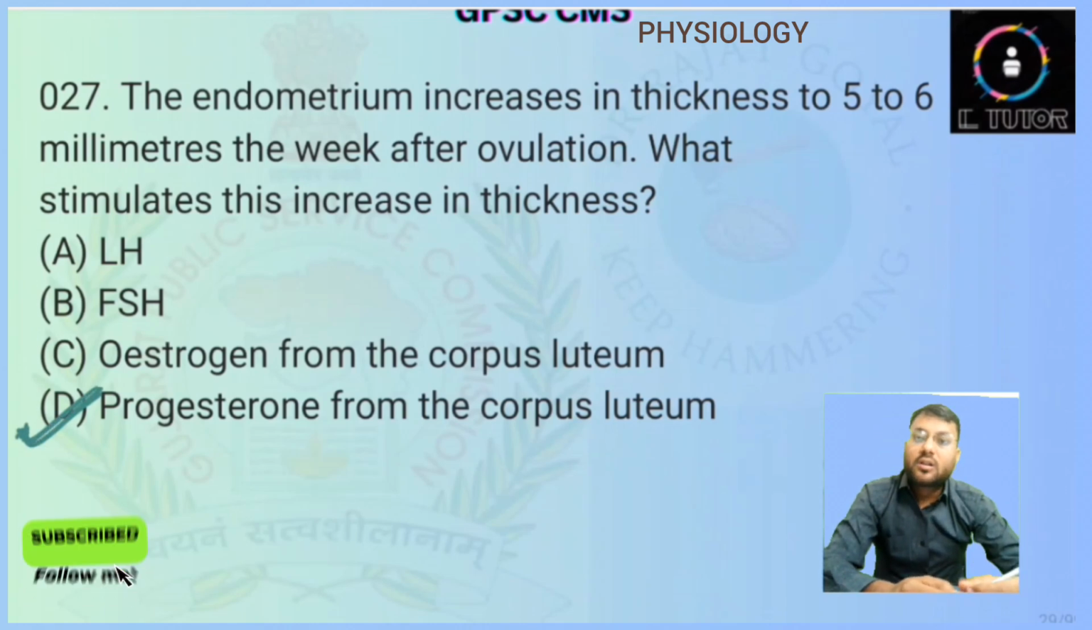Progesterone is the only hormone which is responsible for maintaining the endometrium, and sudden decrease of the progesterone will lead to the menstruation.